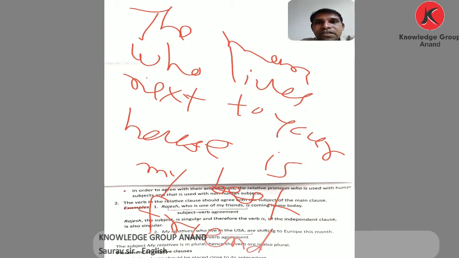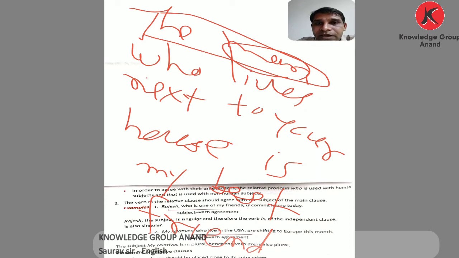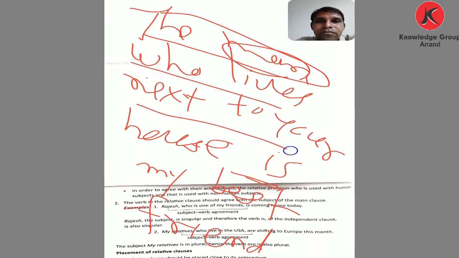So this is how we form it. The man is singular, so I write the verb as singular. The man is my best friend, that is the sentence, but who lives next door gives more information about the noun. The man who lives next to your house is my best friend.